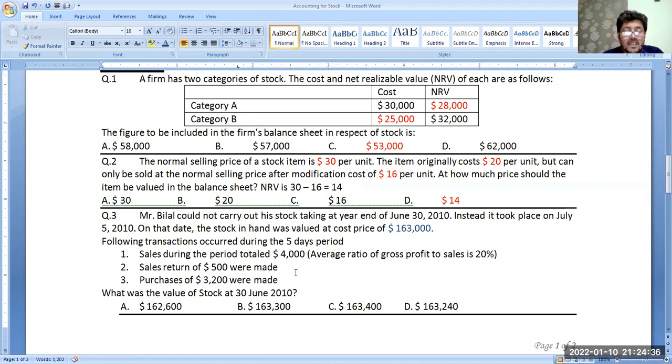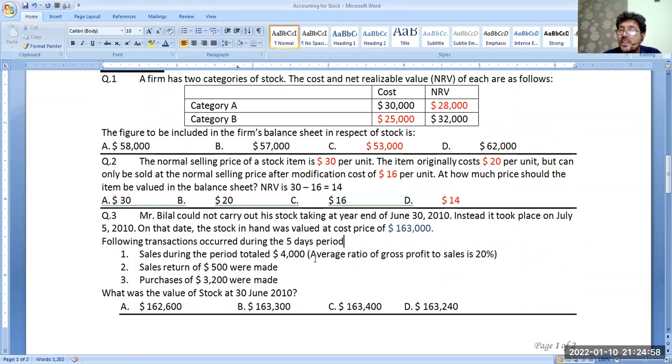Okay. Now, during these 5 days, we have made sales totaling 4,000. Now, very simple. Whatever is going out of the business is added back. Whatever is coming into the business is going to be subtracted.